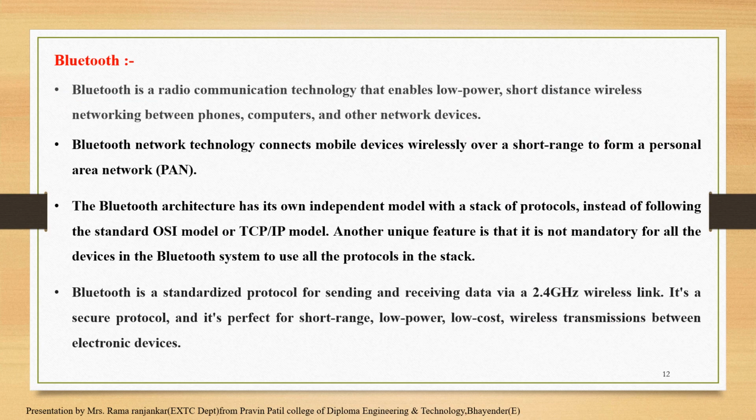Another protocol is Bluetooth. Bluetooth is a radio communication technology that enables low power, short distance wireless networking between phones, computers and other network devices. Bluetooth network technology connects mobile devices wirelessly over a short range to form a personal area network, that is PAN. The Bluetooth architecture has its own independent model with a stack of protocols instead of following the standard OSI model or TCP model.